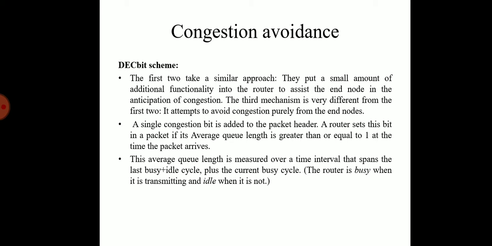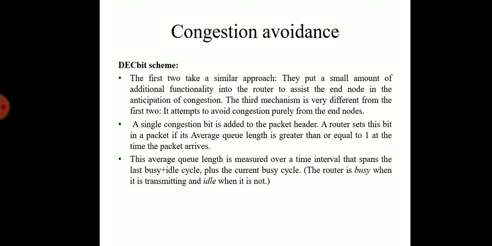In the previous session, we discussed the transport layer, addressing methods, and the protocols. Today we are going to discuss the transmission control protocol and how to avoid congestion. The congestion avoidance scheme also allows a network to operate in a region of low delay and high throughput. It is a prevention mechanism, while congestion control is a recovery mechanism.